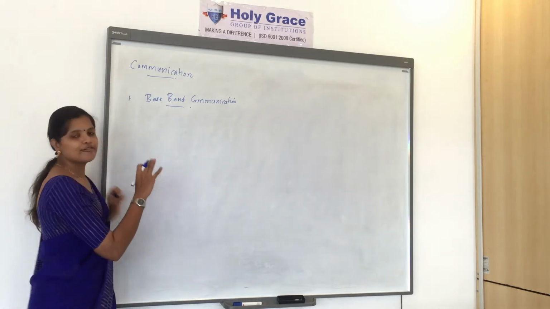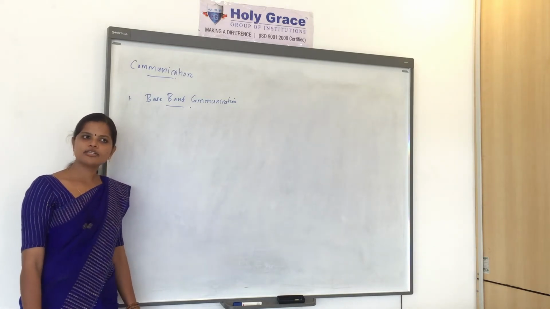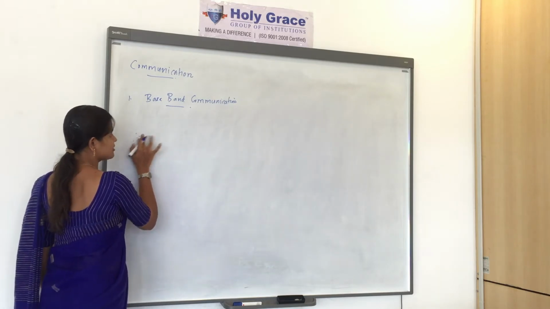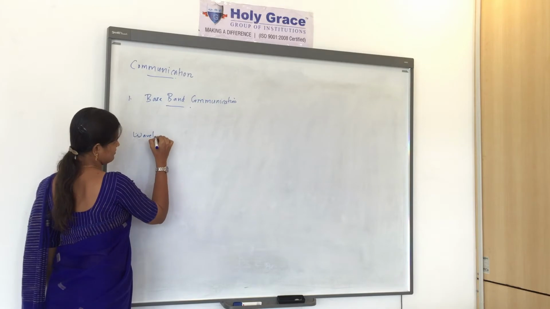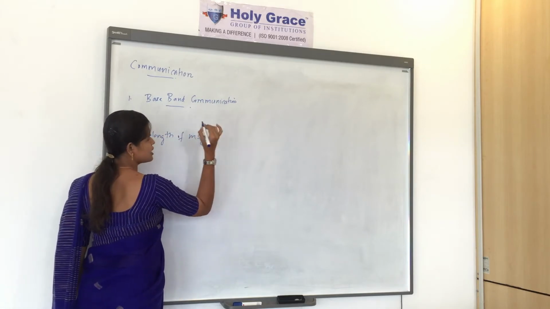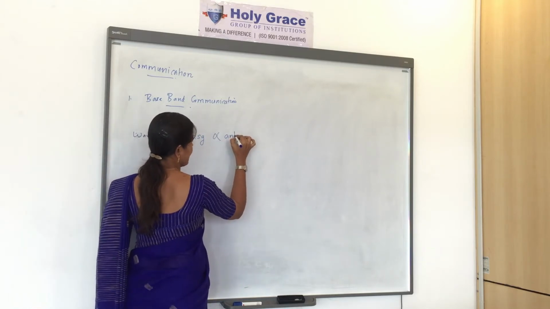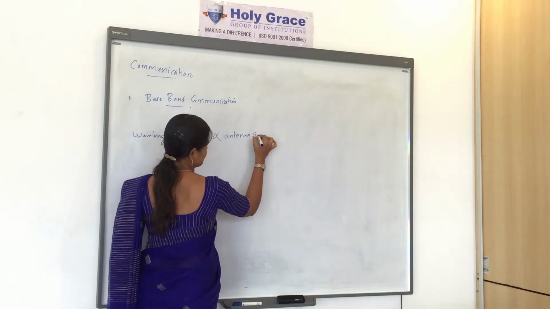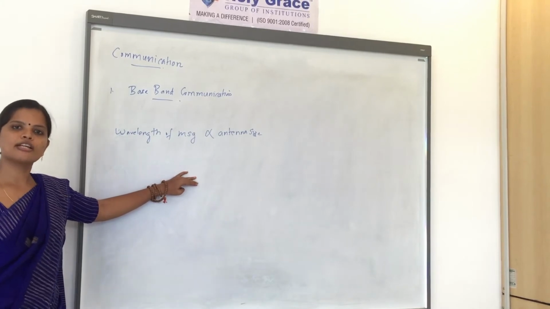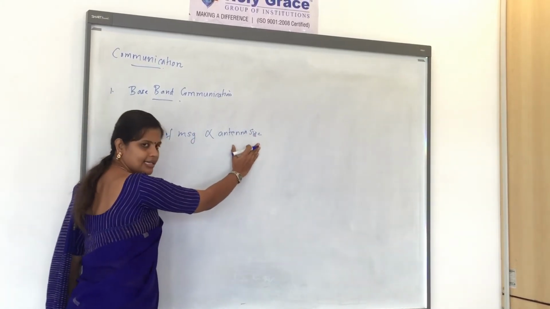The first thing is, for an effective communication, some factors are to be considered. The first factor is that the wavelength of the message signal should be comparable with the antenna size. This is the first major condition to be followed for an effective communication. The wavelength should be proportional to the antenna size.